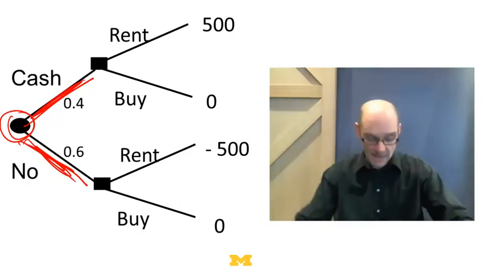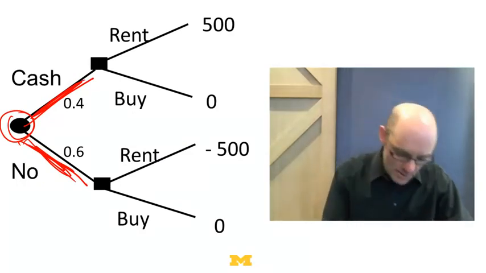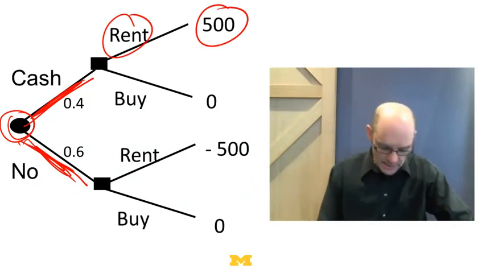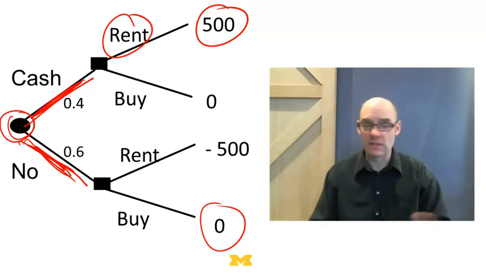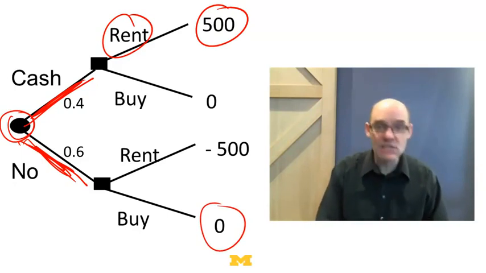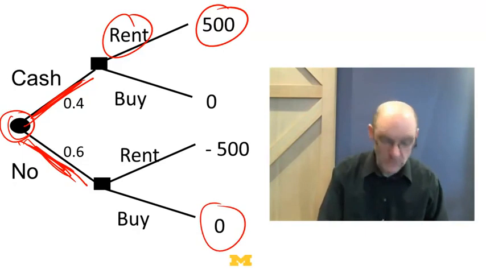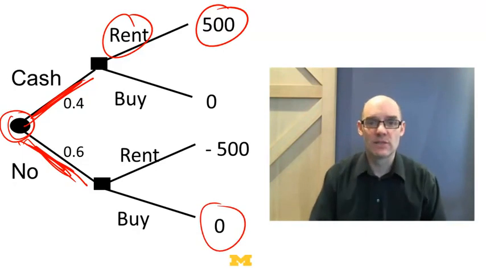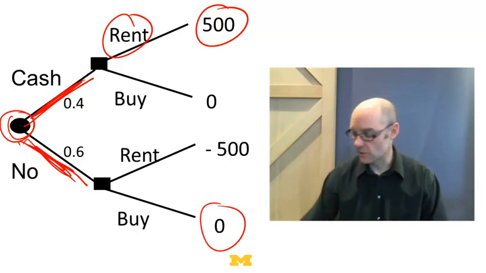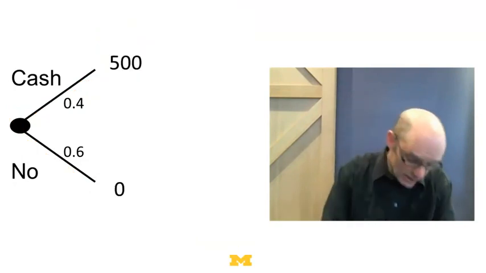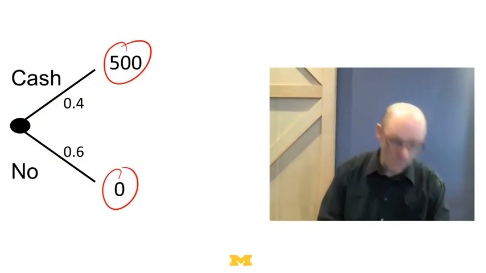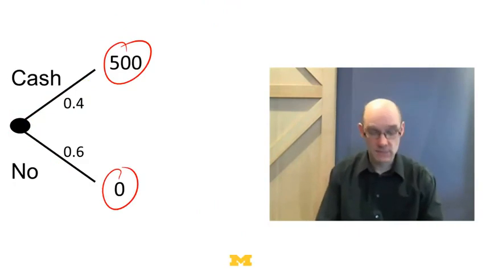Well, let's think about what's going to happen. If they tell me there's a cashback program, then I'm going to rent and get $500. If they tell me there's not going to be a cashback program, then I'll buy, and I'm in the same situation I was before. So if I have the information first, then I've got easy choices once it's my choice, because once the information is revealed, there's no longer any uncertainty. So with the information, I'm no longer making a choice under uncertainty. Clearly, if there's a cashback program, I rent, and I'm up $500. And if there's not, I buy, and I'm back to the baseline case of 0.